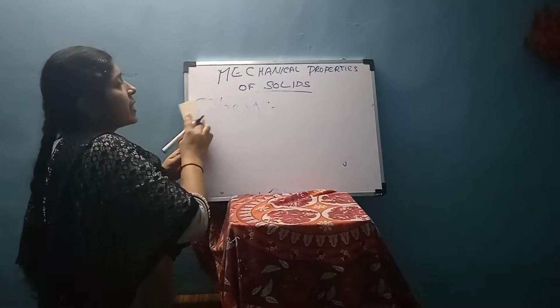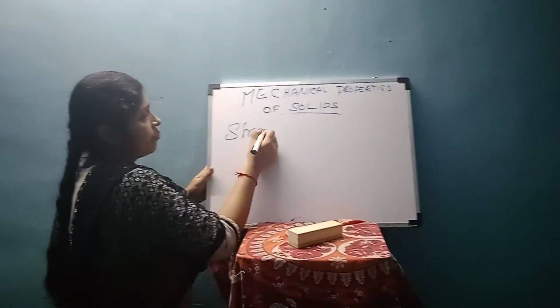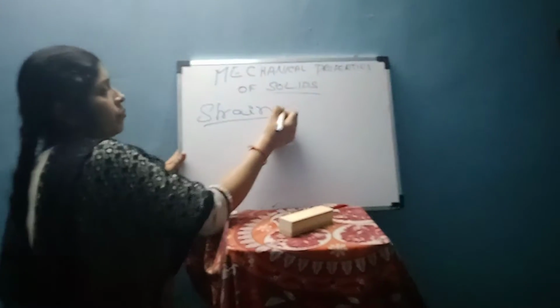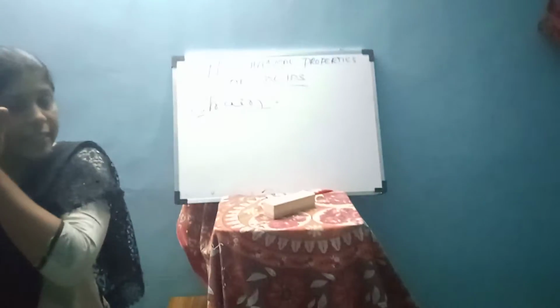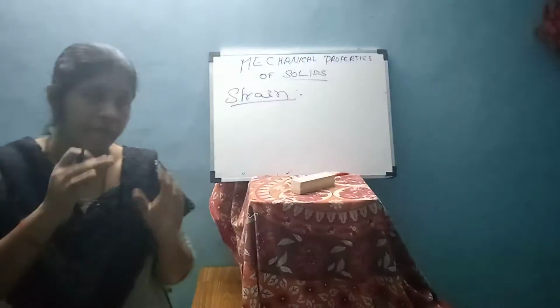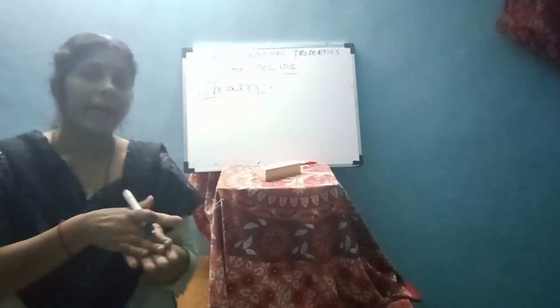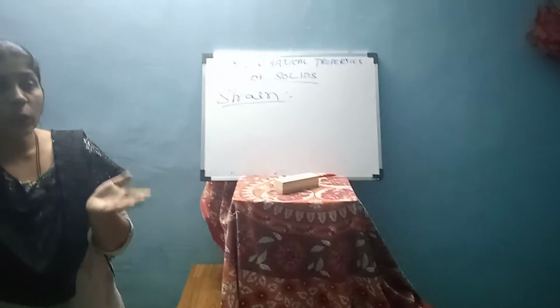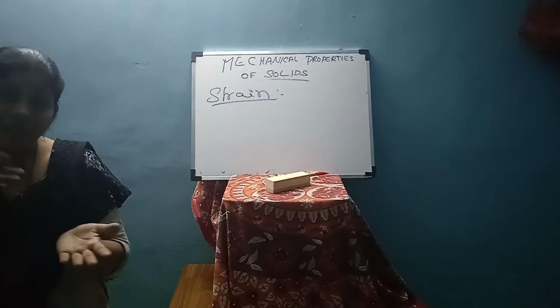So next we will discuss the strain. What is strain? We already studied stress. When we apply the force, some changes happen, right? If we apply the force longitudinally, lengthwise, the original length will be different after applying the force.